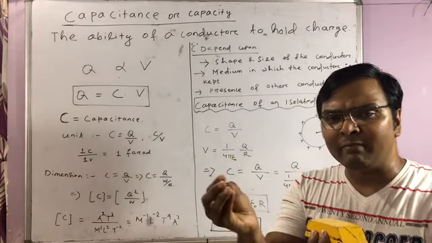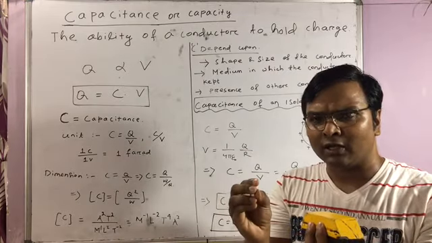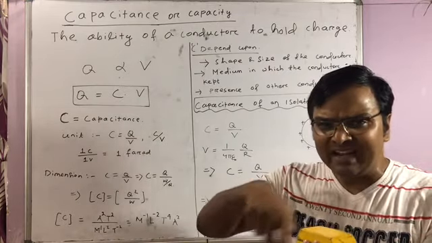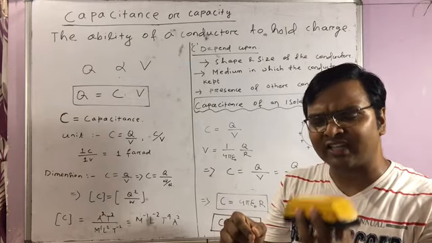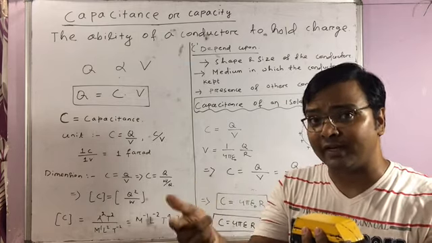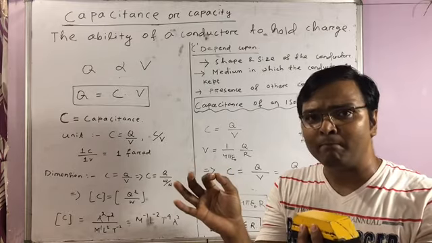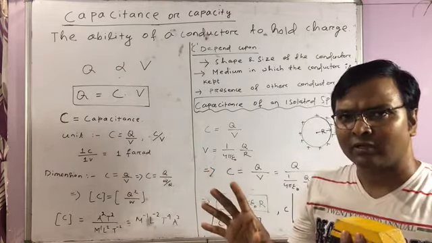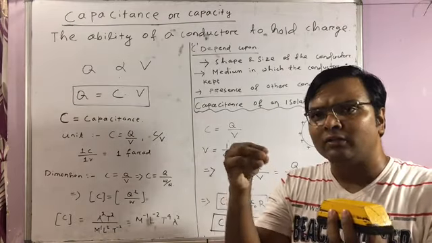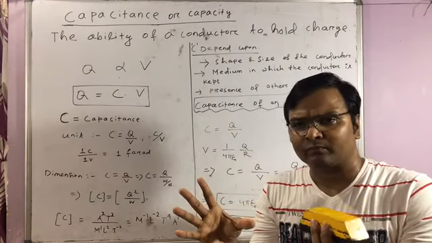There is a certain limit up to which the medium in which the body is kept will tolerate that field. At a certain extent, the insulation of that medium breaks, however the material may be. Clear?